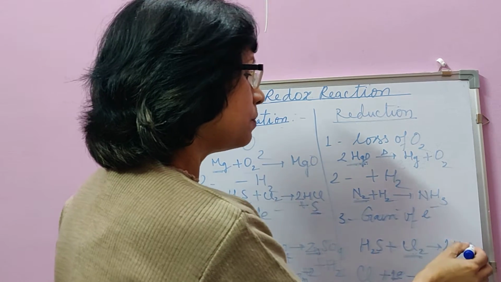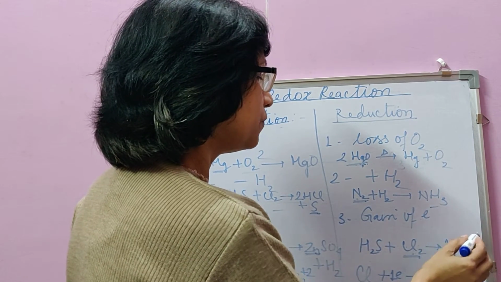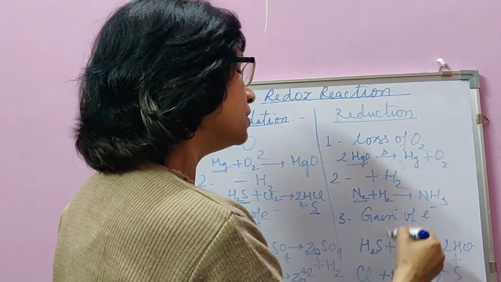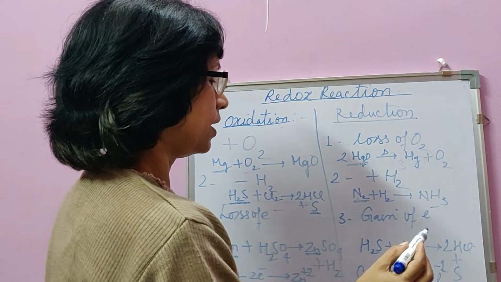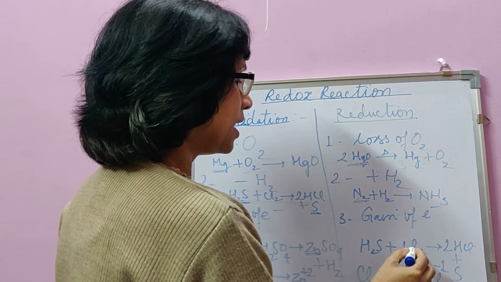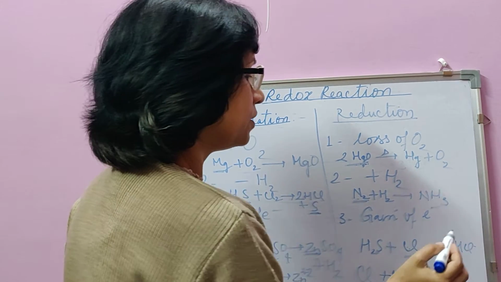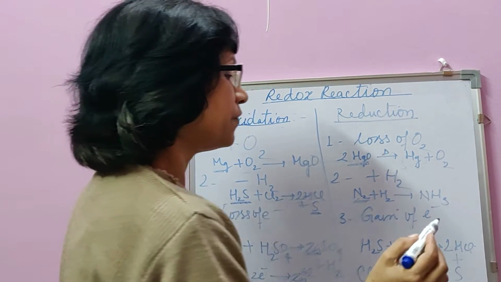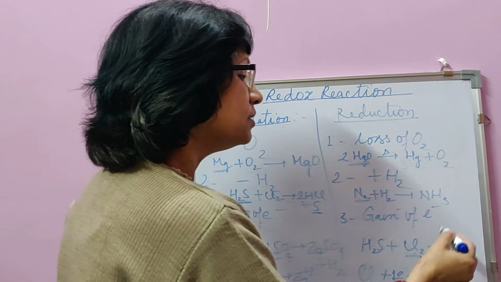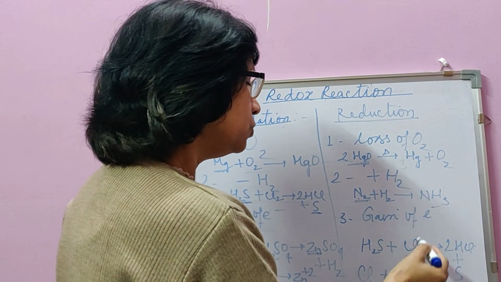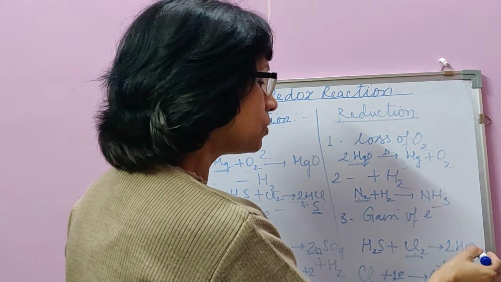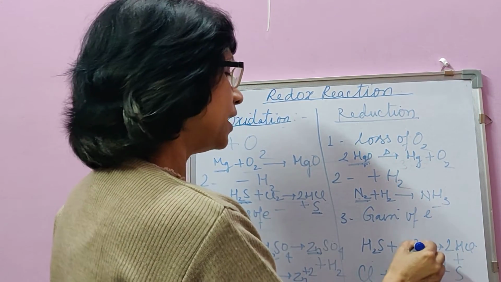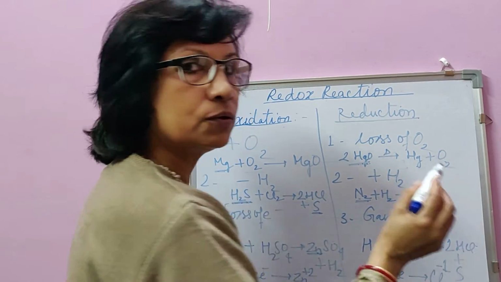Chlorine gains electron and becomes chloride. So it is gain of electron. Therefore, chlorine is reduced to hydrogen chloride. Otherwise, you can also take it like this, that chlorine gains hydrogen and due to gain of hydrogen as well, it is reduced. So due to gain of hydrogen, chlorine is reduced to hydrogen chloride, or due to gain of electron, it is reduced to hydrogen chloride.